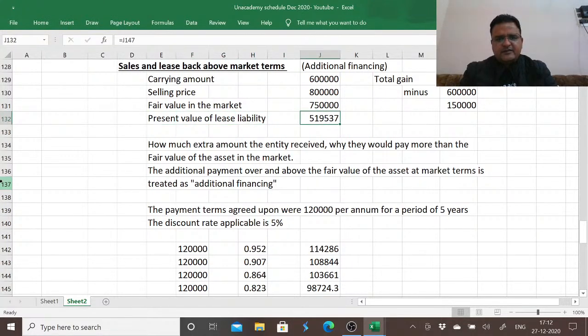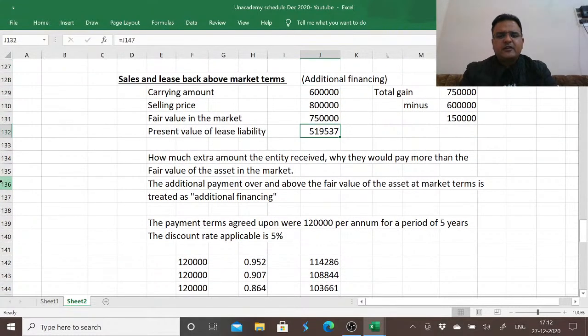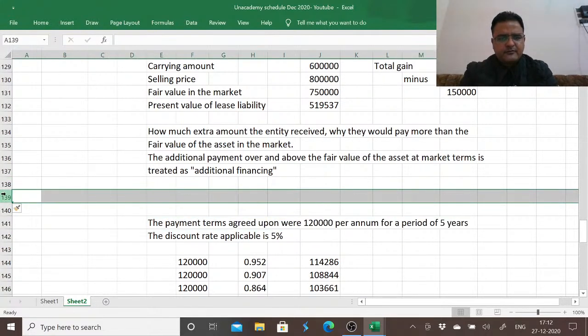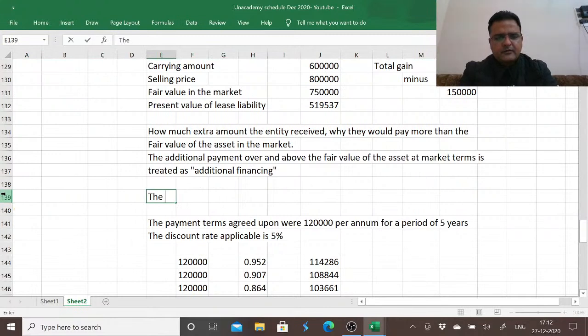So when we leased back the asset, we did not lease back the entire value of the asset, we leased back a proportion of it, and we agreed to pay 519,537, and this also includes the amount of additional financing as well. That means how much amount we have actually paid for leasing back the asset. The amount actually paid for leasing back the asset is